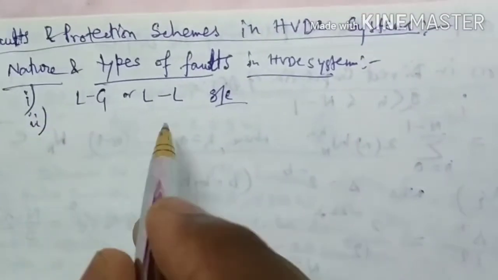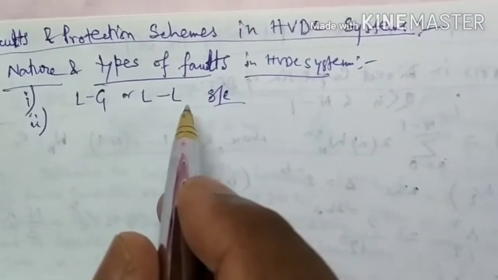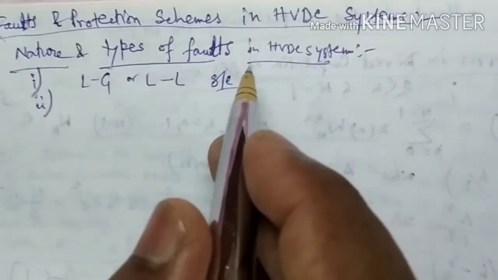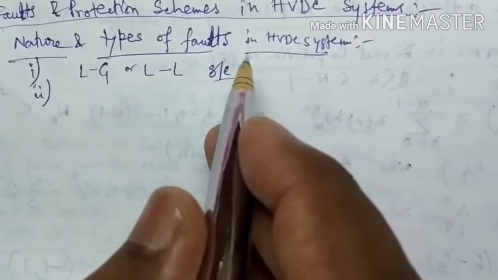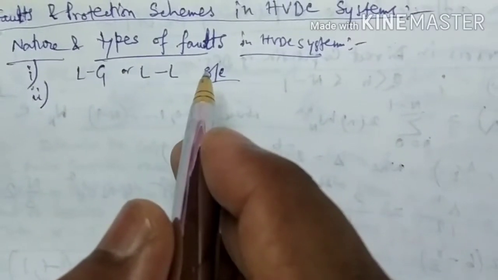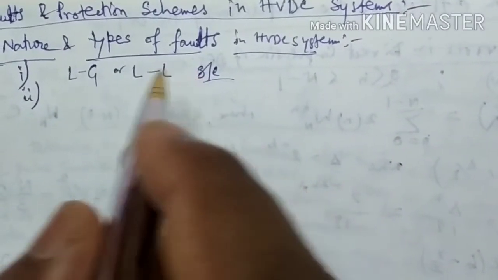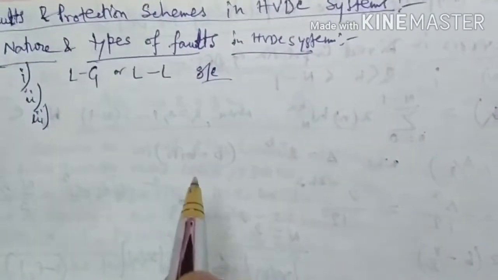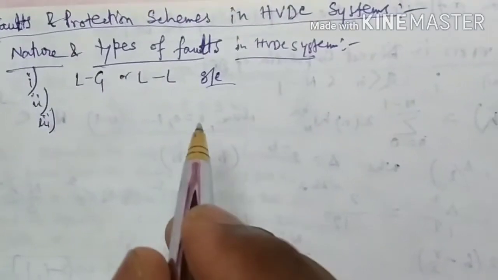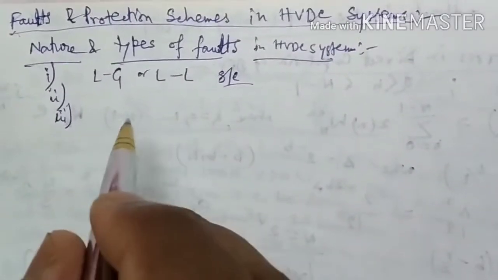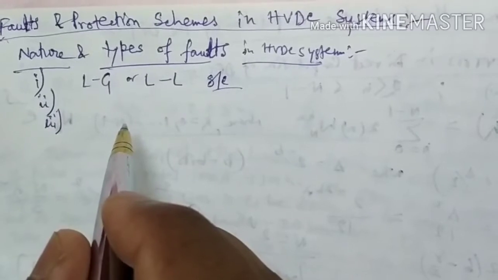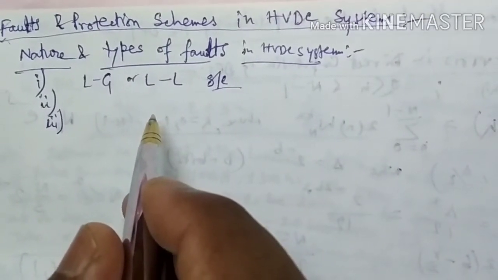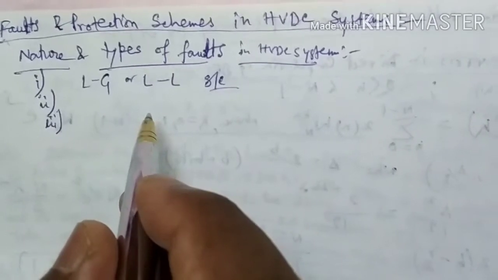And the second point, AC line faults on the inverter side. Commutation failure occurs in general, but power is restored in a very short time after clearing the faults. And number 3, that is DC line or cable fault. The pole to ground or line to ground fault, but rarely a pole to pole short circuit can occur also.